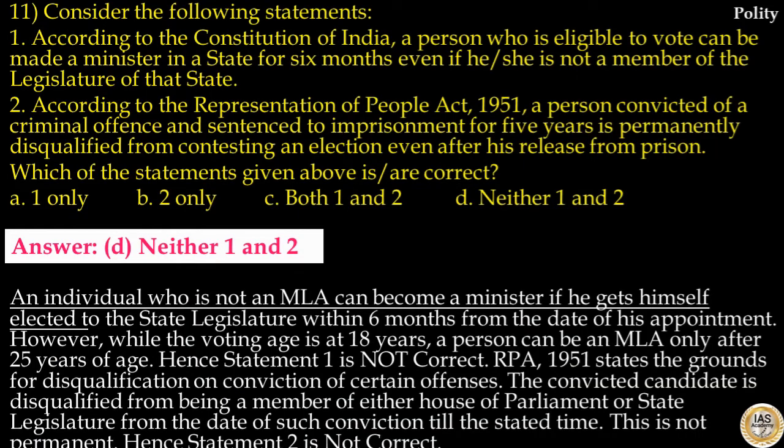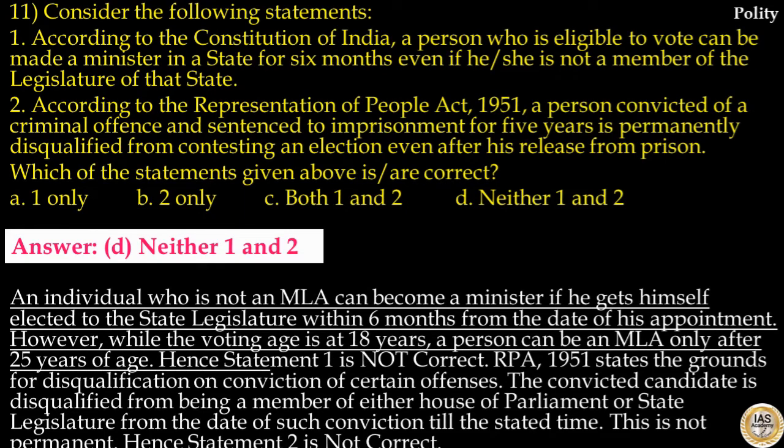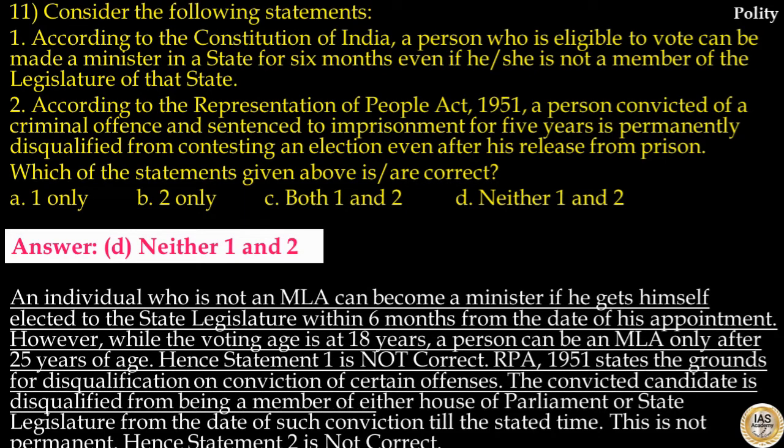An individual who is not an MLA can become a minister if he gets himself elected to the state legislature within 6 months from the date of his appointment. However, while the voting age is 18 years, a person can be an MLA only after 25 years of age. Hence, statement 1 is not correct. Representation of People Act 1951 states the grounds for disqualification on conviction of certain offences. The convicted candidate is disqualified from being a member of either House of Parliament or state legislature from the date of such conviction till the stated time. This is not permanent. Hence, statement 2 is not correct. So, the answer to this question is option D. Neither 1 nor 2 of the statements are correct.